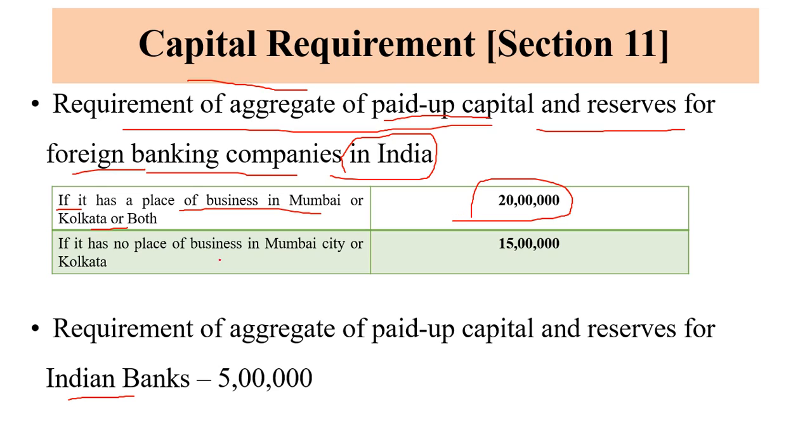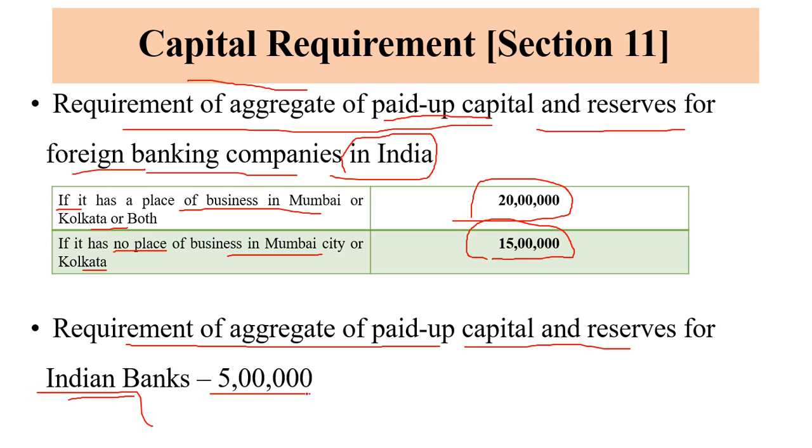If foreign banks have no place of business in Mumbai city or Kolkata, they are required to maintain 15 lakhs of capital and reserve. Next, the requirement of aggregate paid up capital and reserve for Indian banks is 5 lakh rupees. So this 5 lakh rupees, 20 lakh rupees and 15 lakh rupees is as per section 11 of Banking Regulation Act 1949. This is all about the capital requirement.